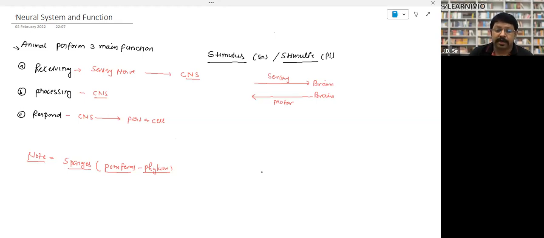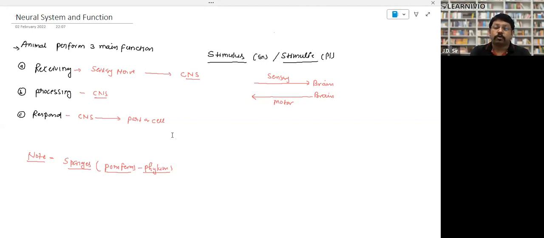So there is another kind of wire, right? They will bring back the order. So I have touched a hot object, the information is taken by my neurons and they will take it to the brain.